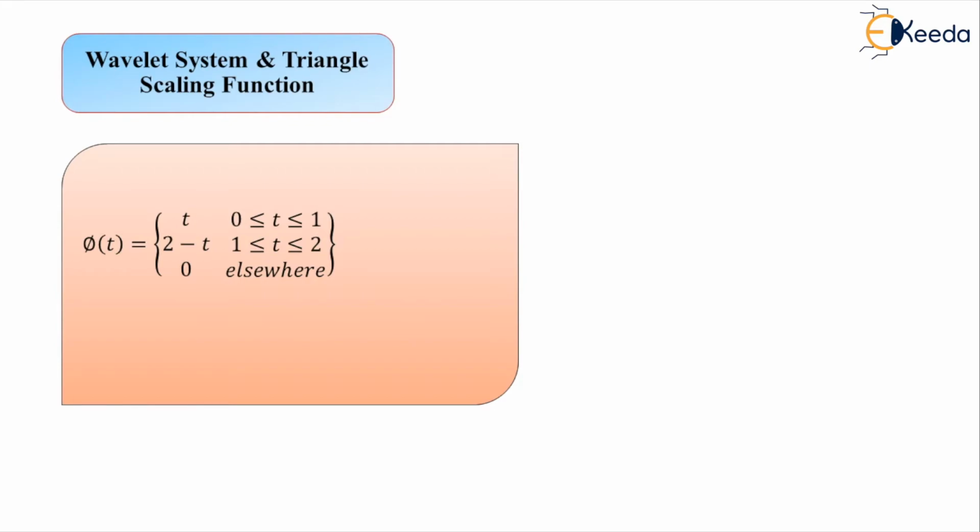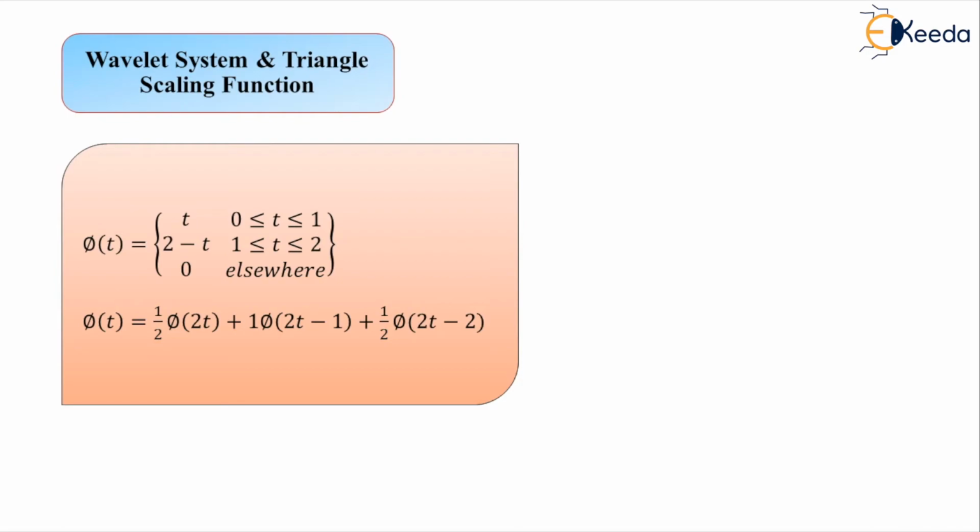So for half of the time interval we have its amplitude linearly increasing in positive direction, that we have shown with the help of small t here, and then it is a decrease, 2 minus t, for half of the next interval, that is from 1 to 2 here. So now this triangle scaling function is obeying the scaling relation that is expressed as phi of t is equal to 1 by 2 times phi of twice t, added by 1 times phi of twice t minus 1, further added by 1 by 2 times phi of twice t minus 2 here.